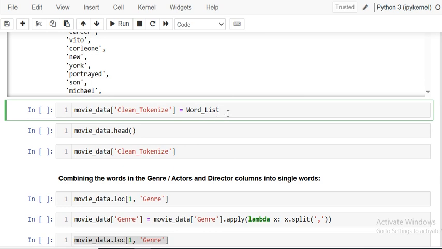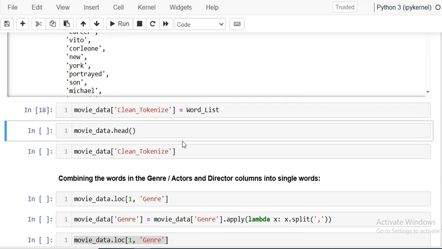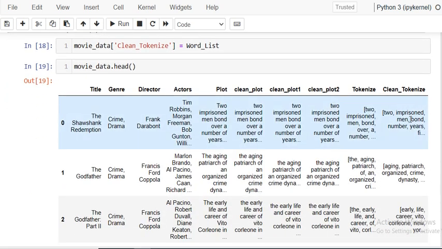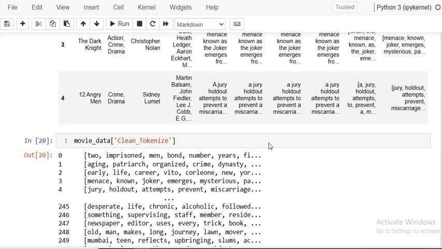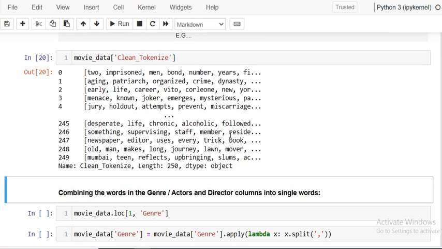So this will convert into a column now. You can see, yes, it's clean tokenized data, right? Now, next one is clean tokenized. We want to see it in the list. Okay, row-wise list you can see.